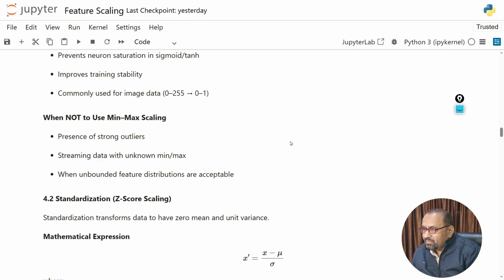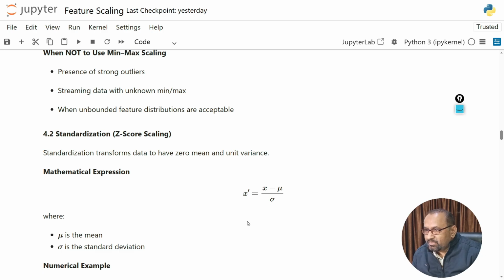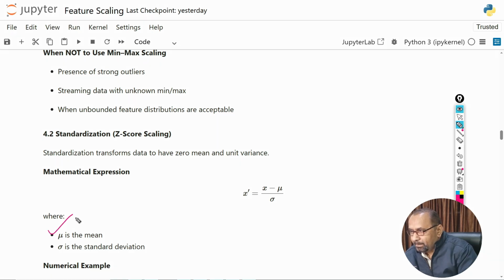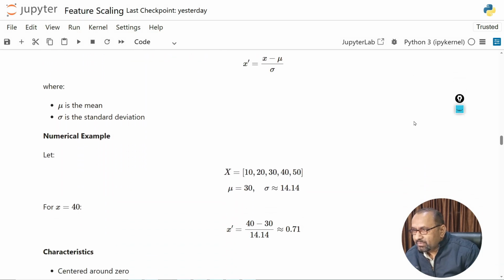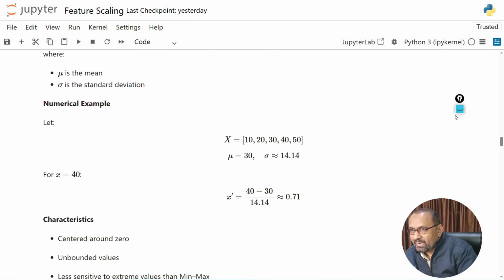Next we have the most important scaling, Z-score scaling, or we can say usually standardization. Standardization transforms data to have zero mean and unit variance. Mathematically, the expression is x' equal to (x minus mu) upon sigma, where mu is the mean and sigma is the standard deviation. And here we have a numerical example we can discuss.